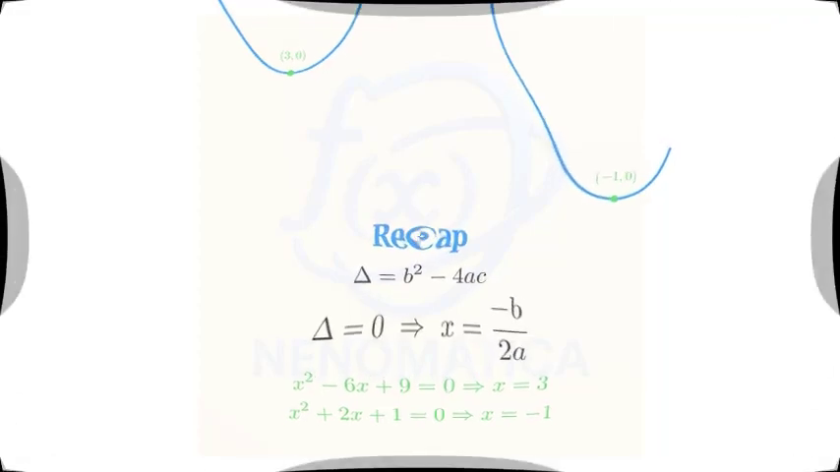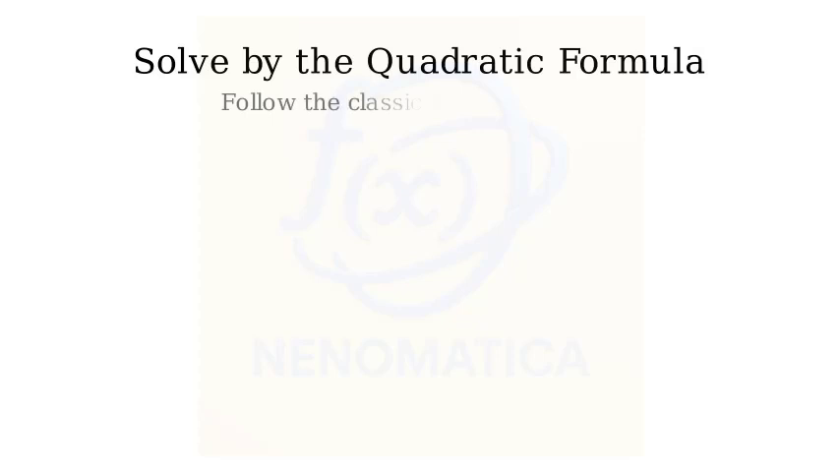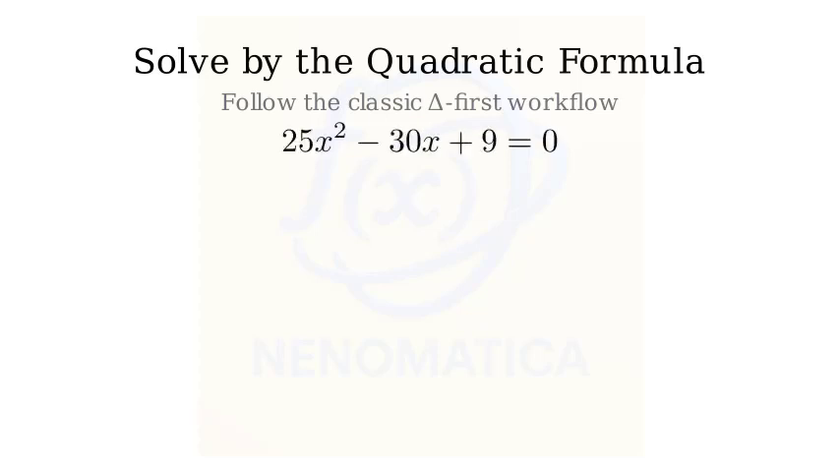Great work! In this lesson, we will solve the quadratic equation 25x squared minus 30x plus 9 equals 0 using the quadratic formula, exactly following the classical step-by-step layout. Then we will visualize why the discriminant being 0 means there is a double root.